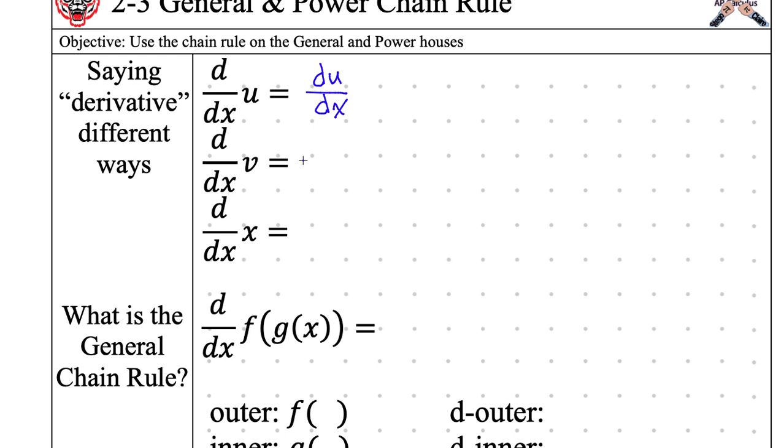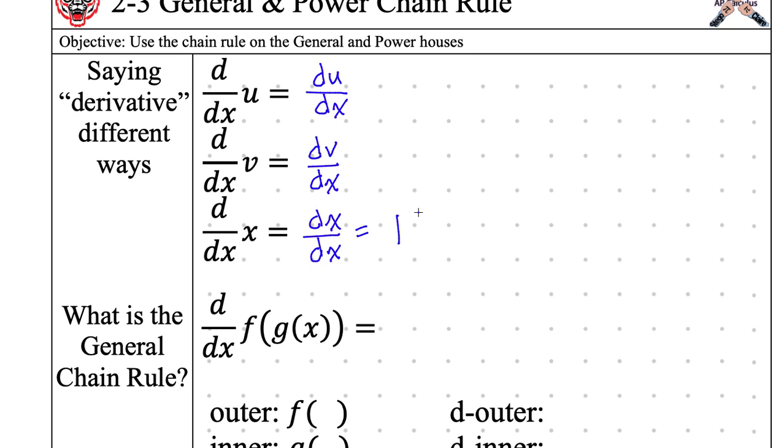And then obviously we can rewrite these differently as well, write them down. This is going to be what? Yeah, dv dx, pronounced the same way, the derivative of v with respect to x, and the derivative of x with respect to x, which is exactly 1. I mean, dx over dx, anything over itself is 1. So I think 2 lessons ago, when we did 2-1, I told you the derivative of a linear is the coefficient. So this is the derivative of 1x, and Gio's like, oh, that's 1. That is correct, but the rationale behind it is it's the same thing over the same thing. Dx over dx is indeed just 1.